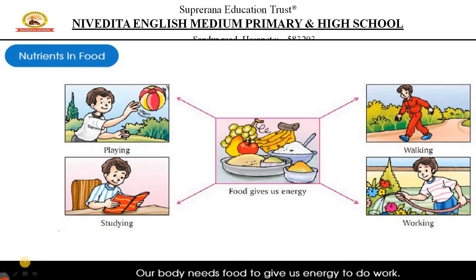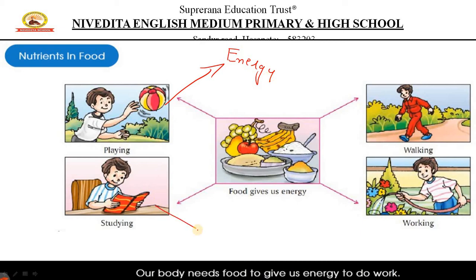Next, our body needs food to give us energy to do work, right? Remember, there is a very common definition for energy. What is energy? Energy is the capacity to do work, right? What are the different works that you do on a daily basis? You play, right? Obviously you are not coming to school, but near your home you may have friends from your neighborhood. You are playing. For that, you need energy, right?